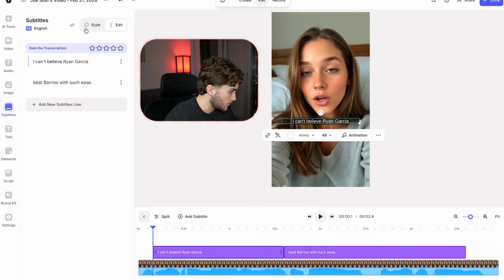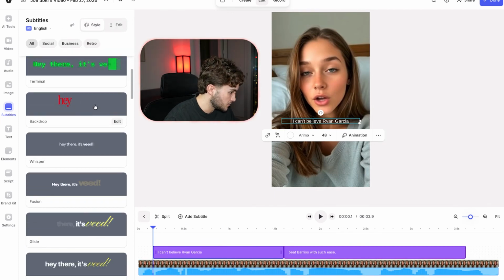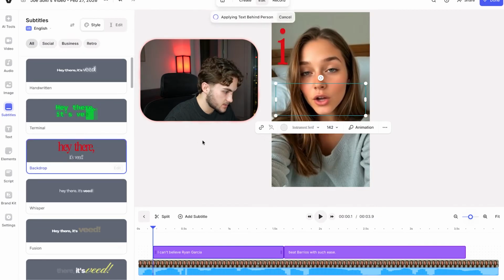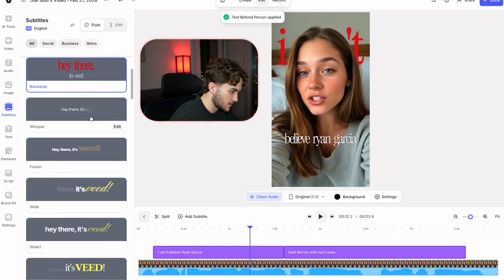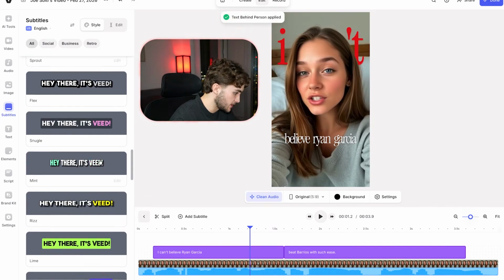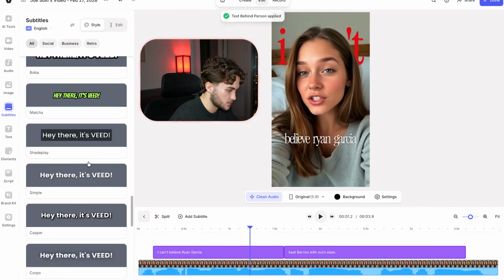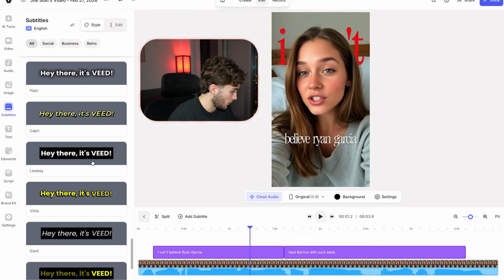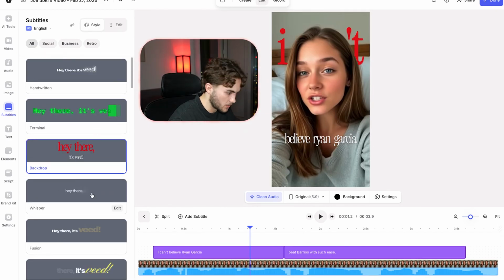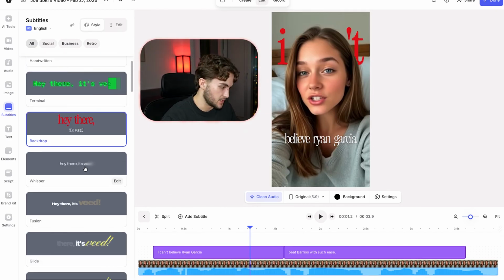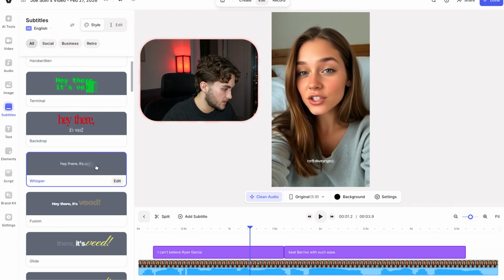And then maybe we're going to go ahead and change the style to something like this. Okay, this is a totally different style, but there's actually a really cool style for people maybe that want subtitles for this kind of niche. I know there's a niche where you have the big text on screen and stuff, but that's not going to quite work for us. But something like this might be better. But yeah, as you can see, Veed actually has a lot of pretty good subtitles to choose from, as well as obviously the option to upload our own. But I think looking at these, this top one might be one of the closest ones to the Music Media style. So we're going to go ahead and hit edit with this.